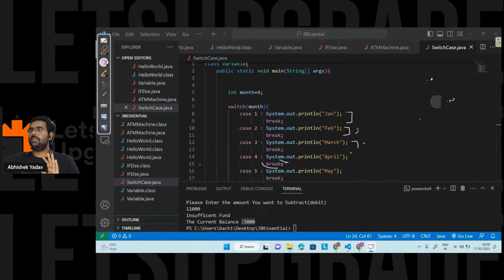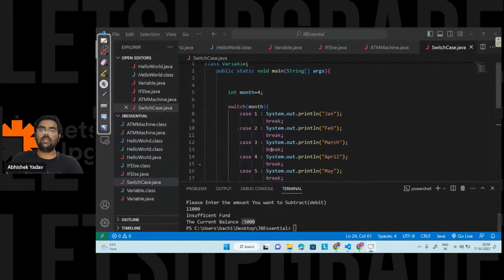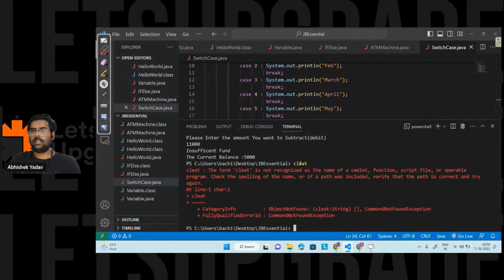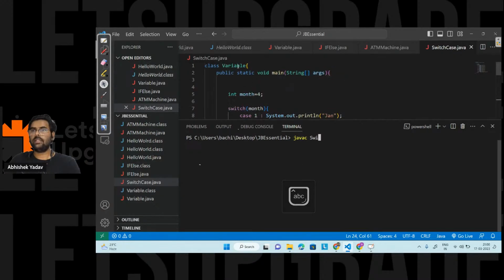Let's try to run the code and see what output I will get. Here we have this code. Clear the screen, compile the code, that is javac switch case dot Java here, right?